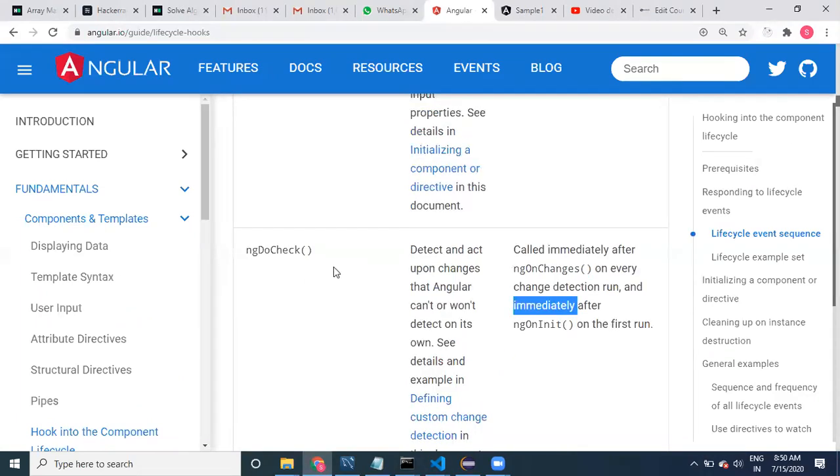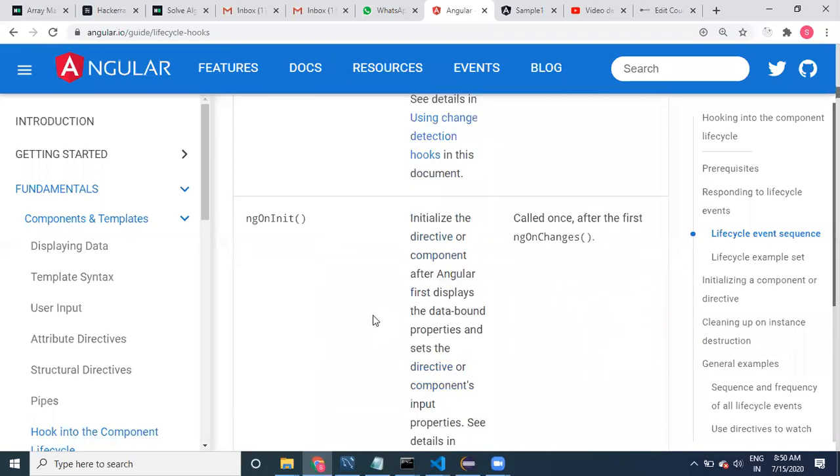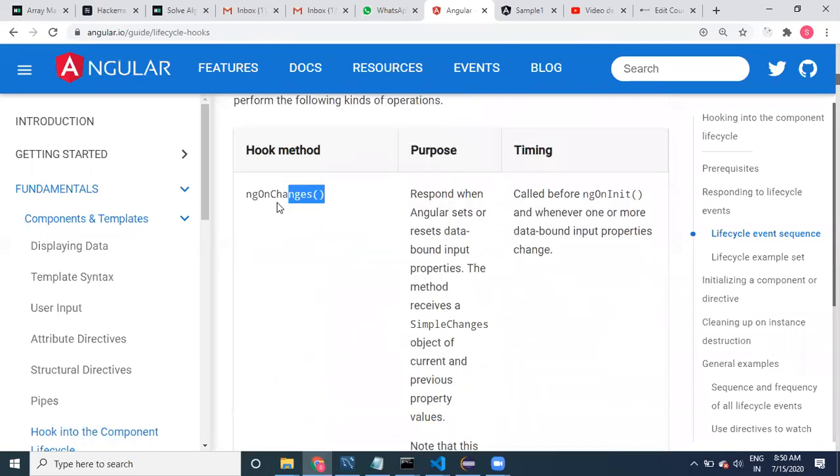That is ngDoCheck. ngDoCheck is also executed multiple times. This method is going to get executed after ngOnChanges, every time after ngOnChanges.